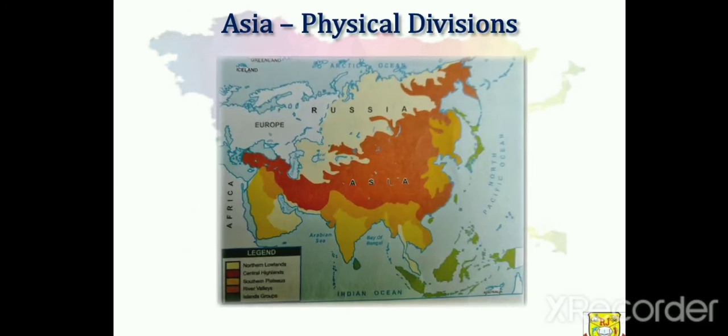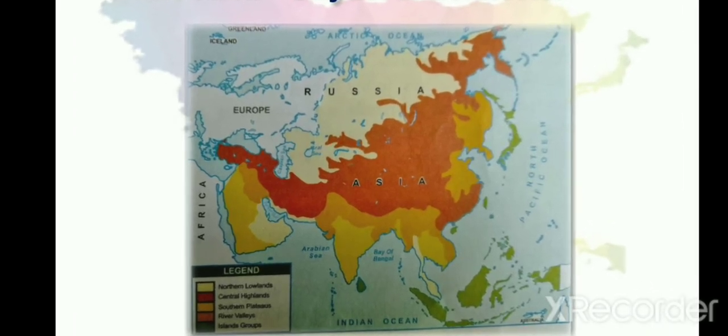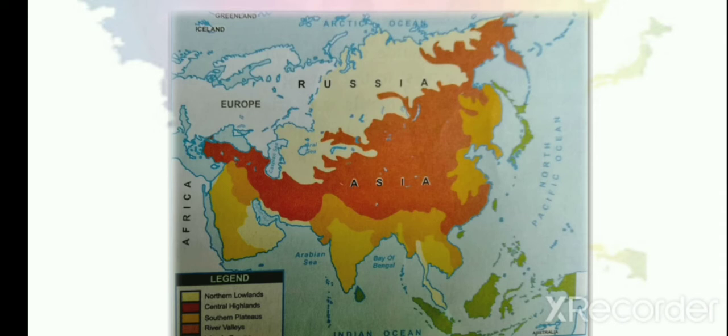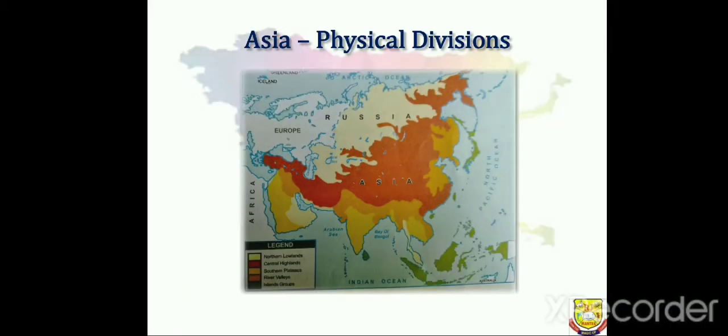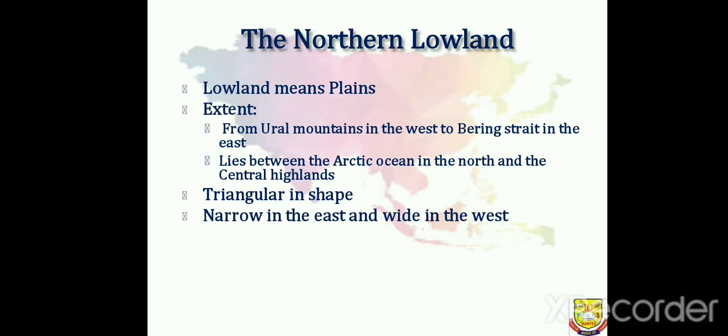This map is also given to you as a separate copy, so you can also refer to it. You can see the northern lowland given in pale yellow, in the northern part of Asia, and the central highland in the middle part in orange color. The southern plateau is in golden yellow. The river valleys are given in dark orange color. Clearer? And the islands are denoted in green color. Right? Now, let us move on.